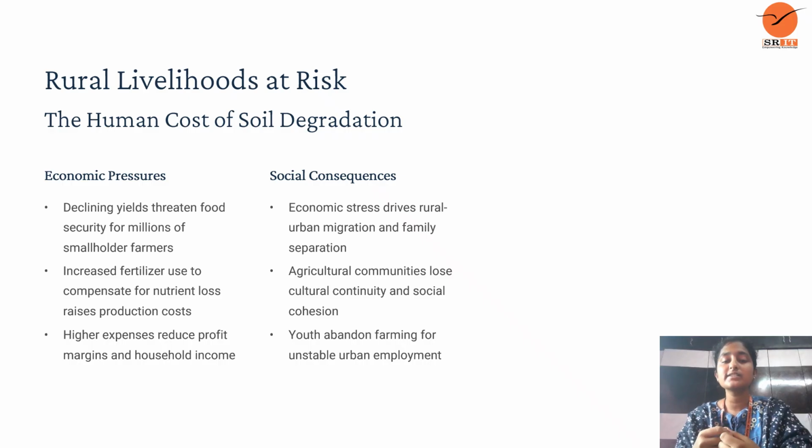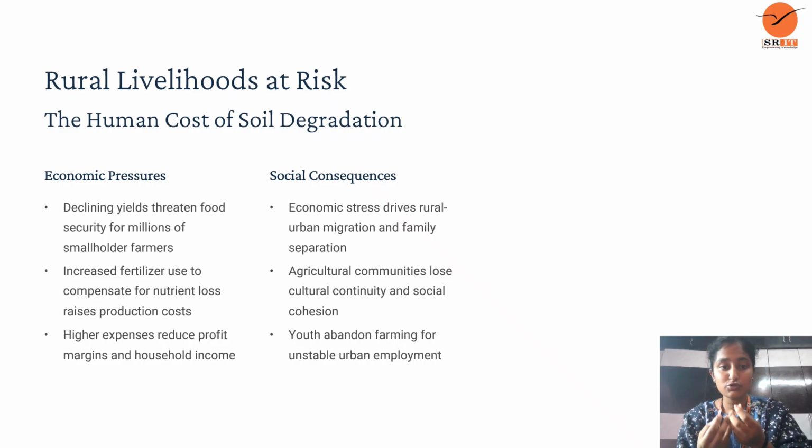There are two pressures and consequences for humans. First is economic pressure. What is meant by economic pressure? How is it related to China? We will see it. Declining yields threaten food security for millions of smallholder farmers. Food is a natural resource which keeps our body healthy, and declining yields threaten food security for millions of smallholder farmers. With agriculture affected, how will smallholder farmers live? This is a lot of damage for them.